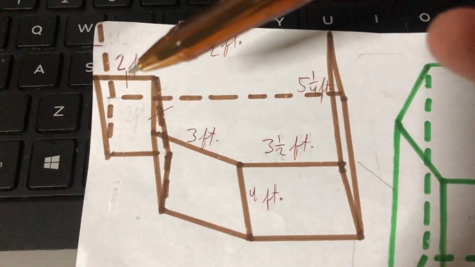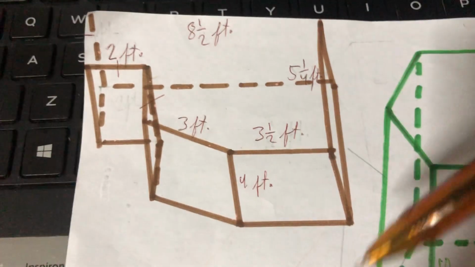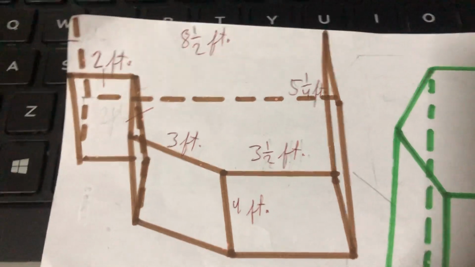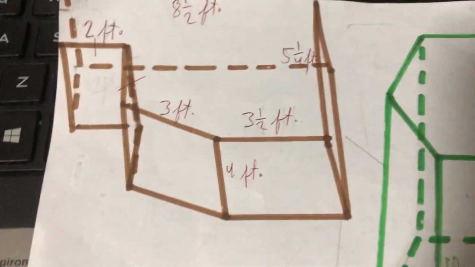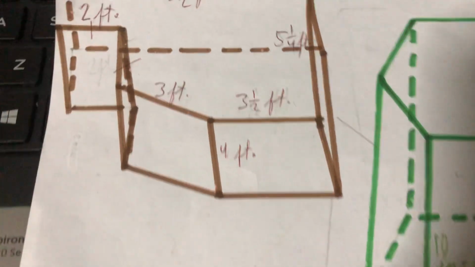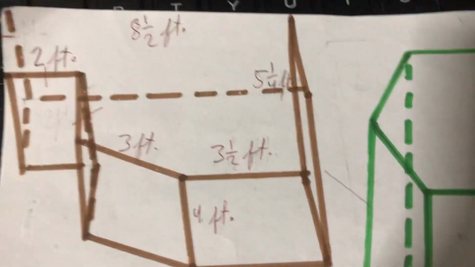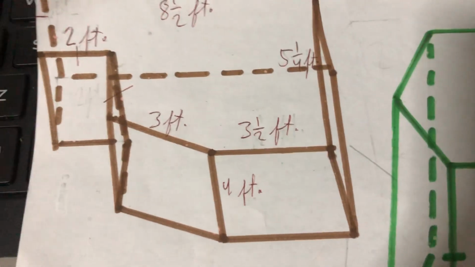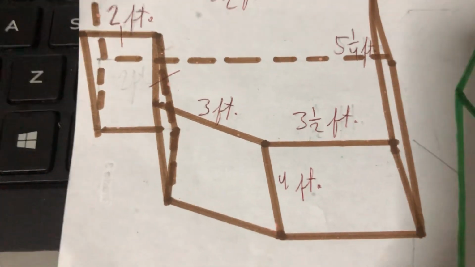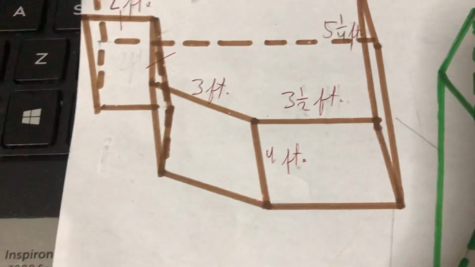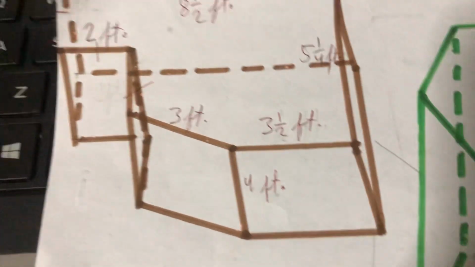Tingnan mo to. 1, 2, oh yeah. Look at this. The base is unusual. So therefore, we know that this is definitely a prism. But what is the base? Can you tell the base? Remember, if you want to tell what type of prism it is, you will have to tell it depending on the base of the prism.